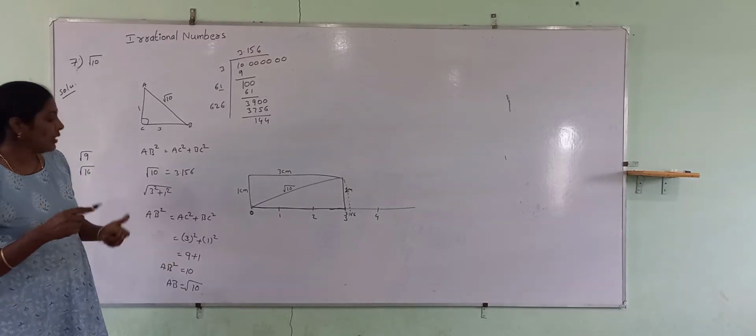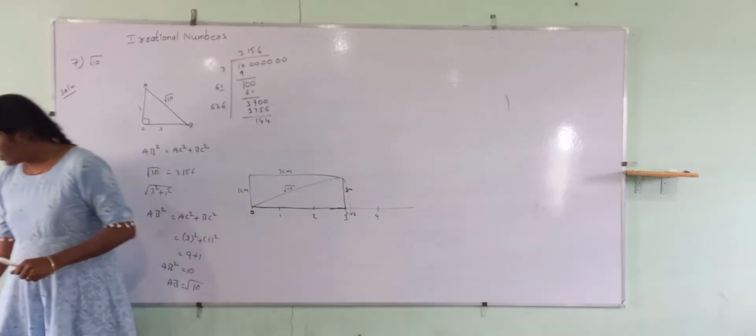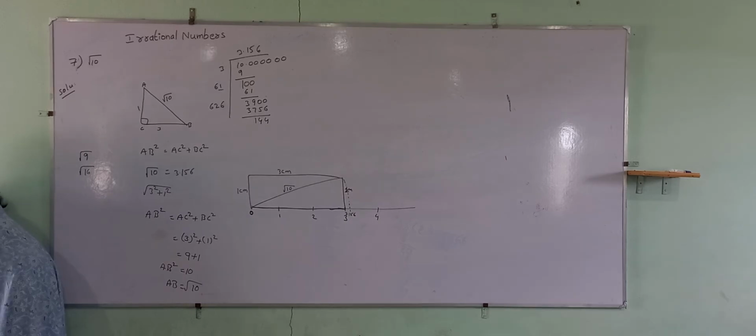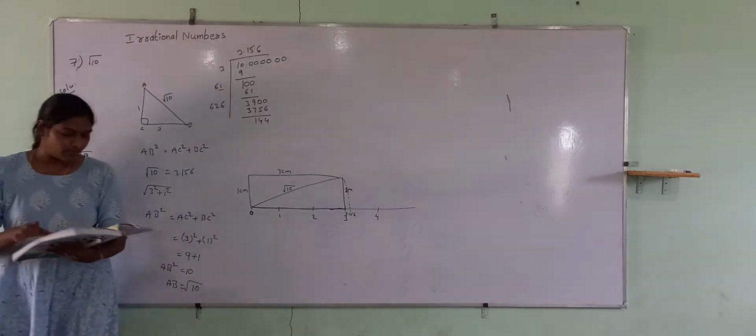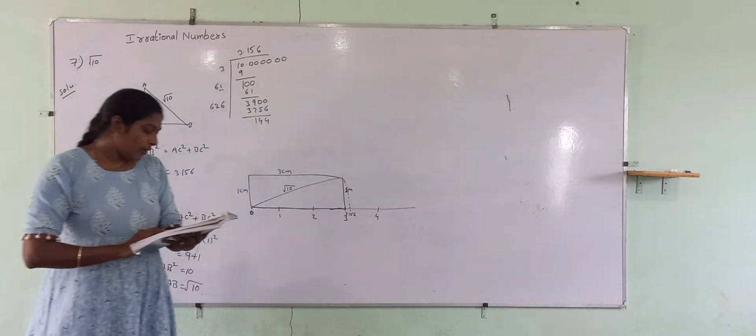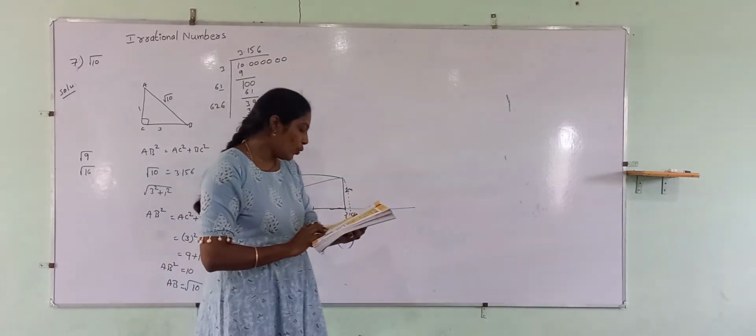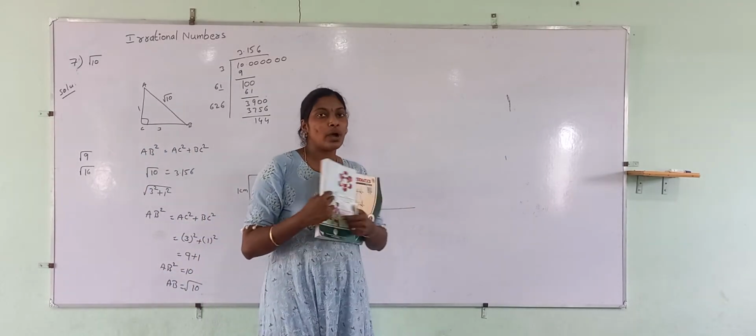Now let us check the 8th problem. Find at least 2 irrational numbers between 2 and 3.